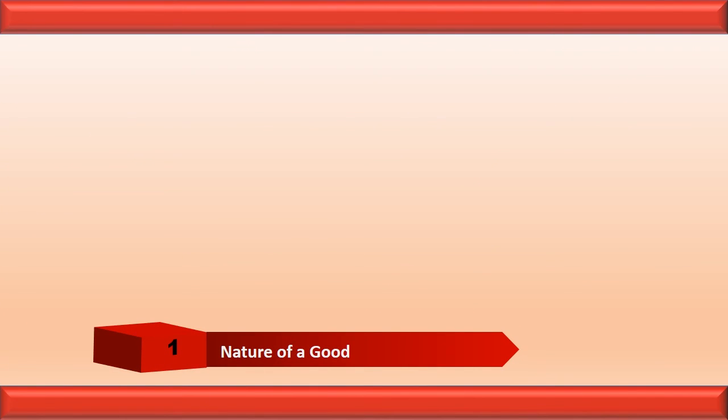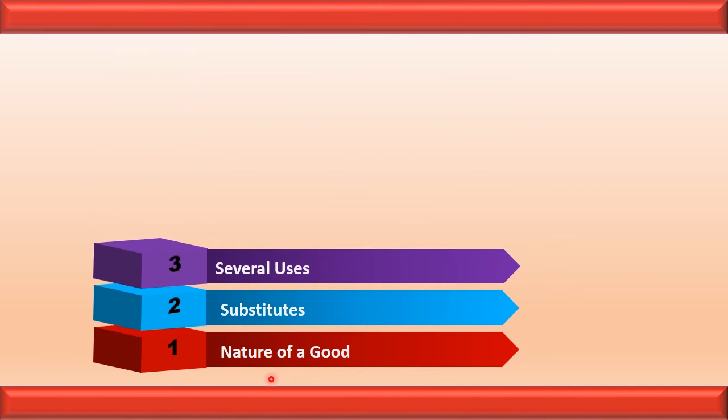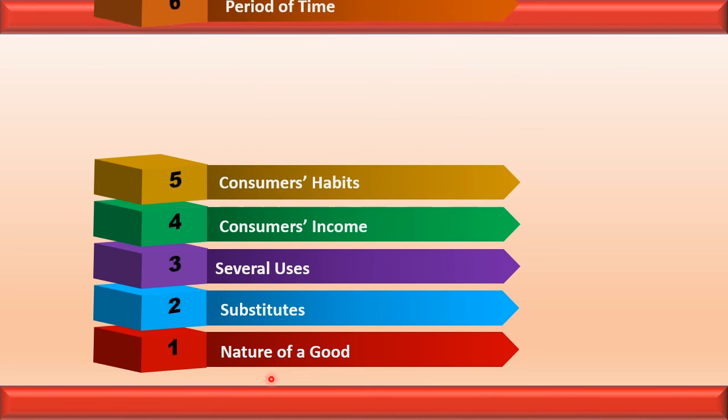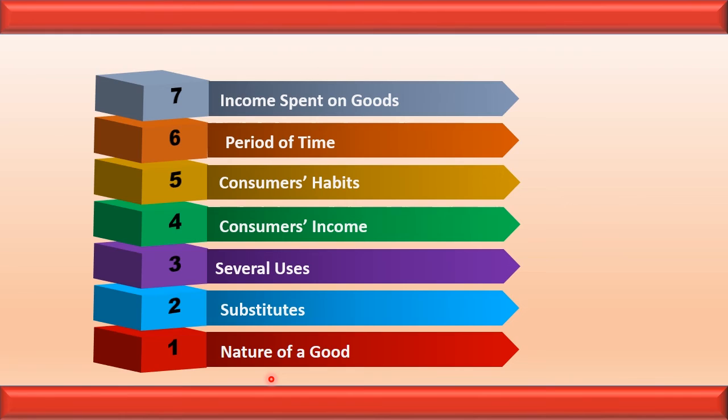Factors determining elasticity of demand. The first factor is nature of a good. Second is substitutes. Then several uses, consumers' income, consumers' habit, period of time, and income spent on goods. Remember one thing, at the time of determining the factors affecting elasticity of demand, we see only elastic demand and inelastic demand. We only see because of these factors whether the elasticity will be more than unitary or less than unitary.